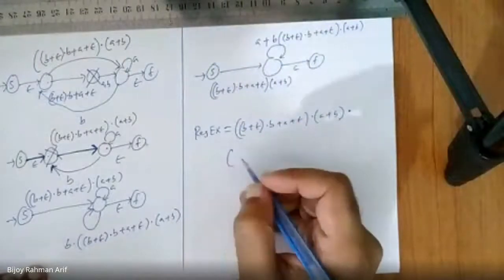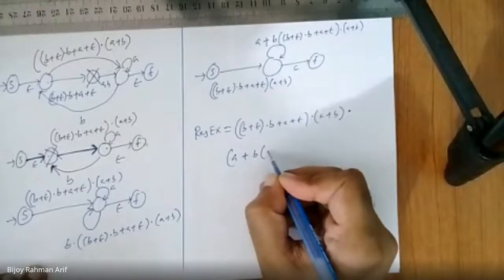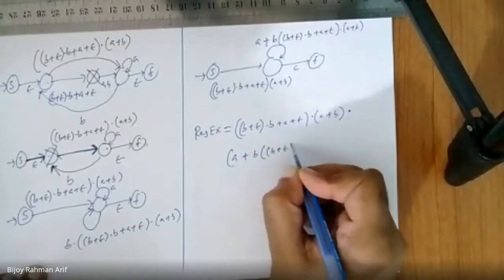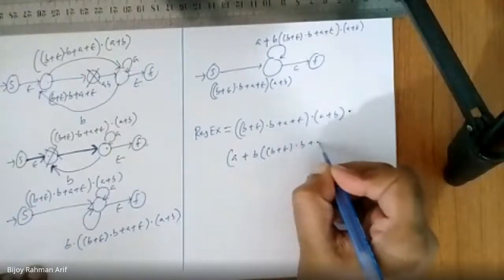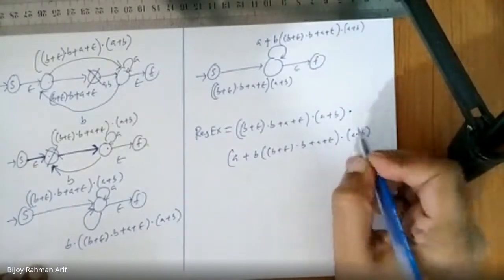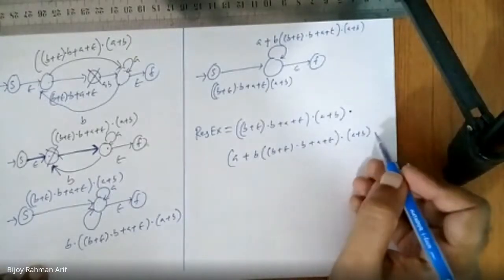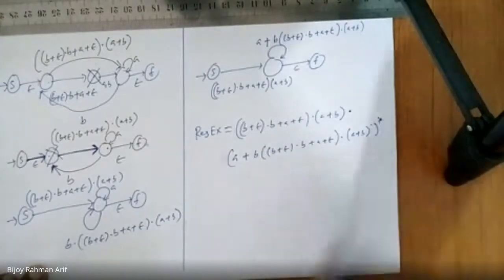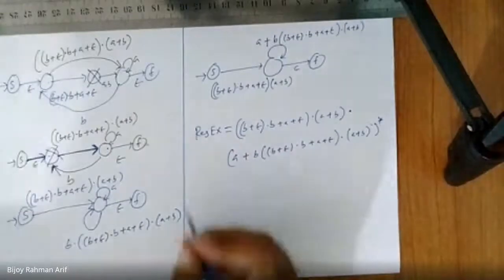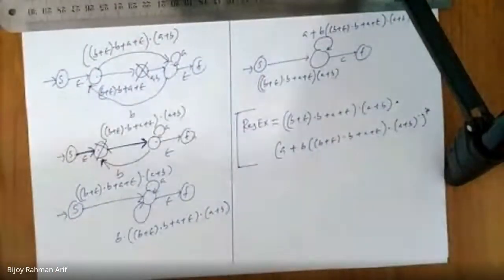This one is a self loop, so the whole thing would be a Kleene star. And finally, this is the regex. This whole part is the regex. Did you get the point? This is the answer.